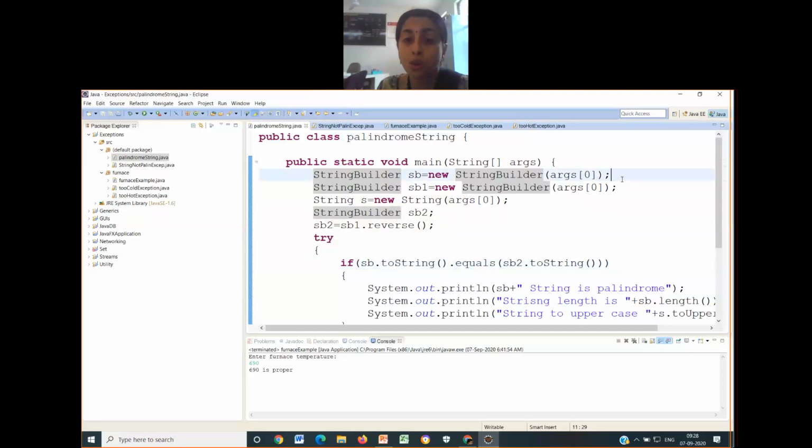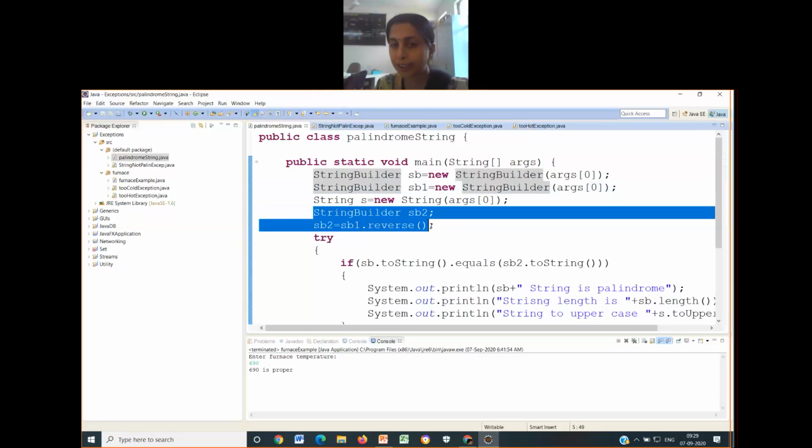So what will I do next? I think there is a repetition of a statement. Sorry for that. SB1 is having the input argument. What is that input argument? Suppose I have given my name as the input, Indira. That goes and sits in SB1. Now this SB1 has to be converted into its reverse and stored in some other variable. That I'm doing here in the second set of statements.